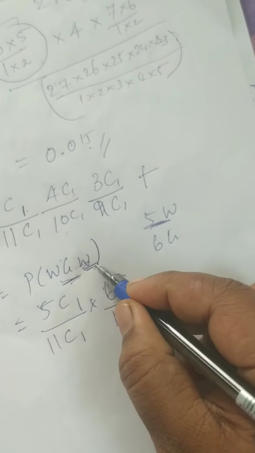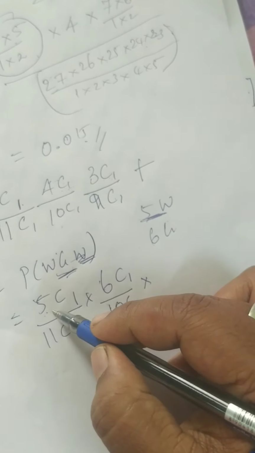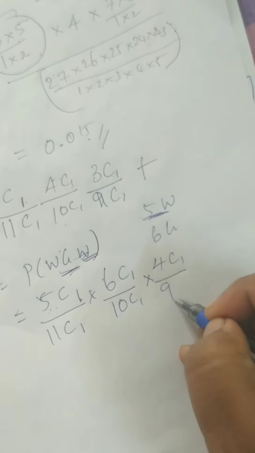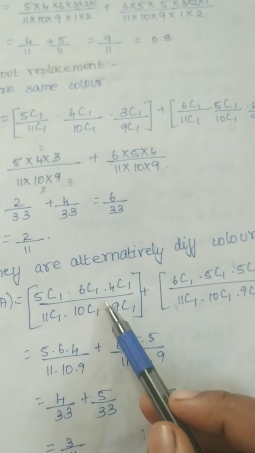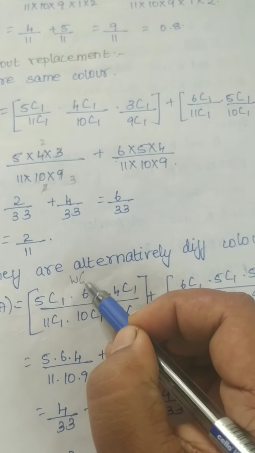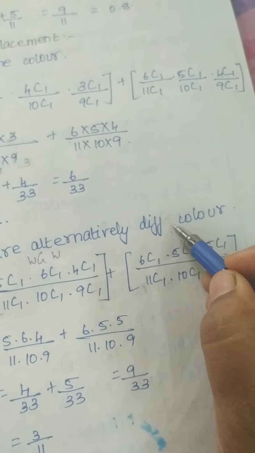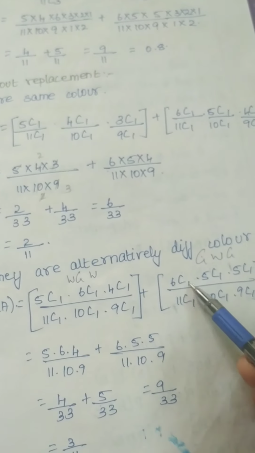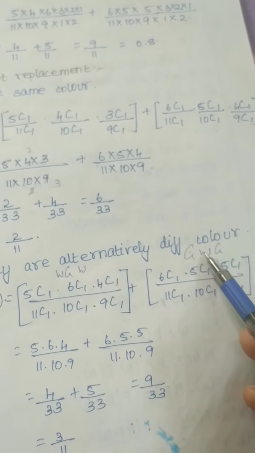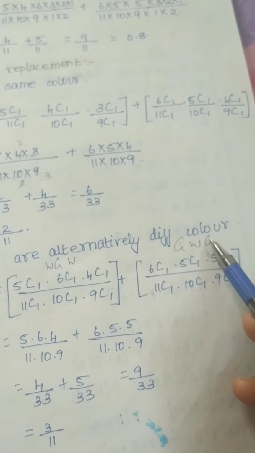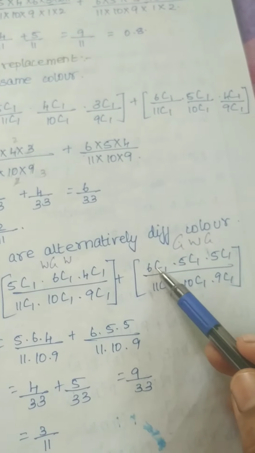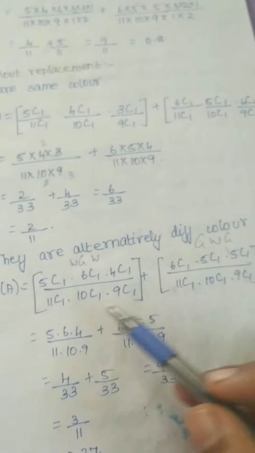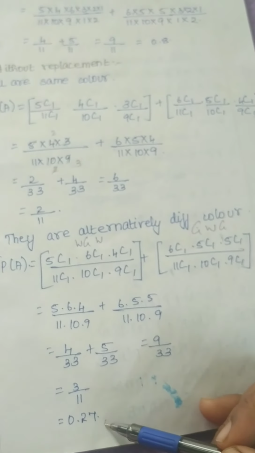Into, now again you move on to the white ball. White ball, 5 we already put, so 1 ball will be reduced. So 4C1 by 9C1. This is the condition. Now see here, this is the white, green, white combination. Likewise this one is the green, white, green combination. Totally 6 green balls are there, so 6C1 by 11C1. White balls totally 5, so 5C1. Again you move on to green without replacement, so you have to reduce the value. This will become 5C1 by 9C1. Now you have to simplify all these things and you will get this answer.